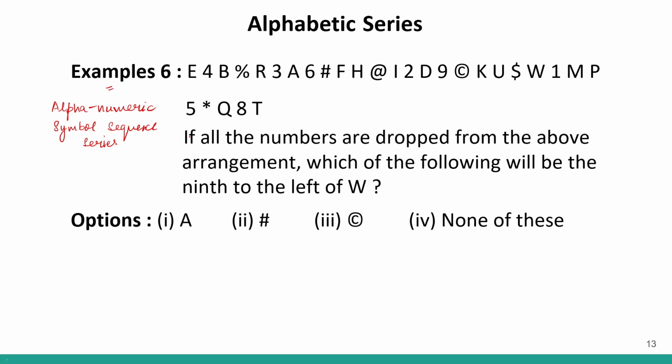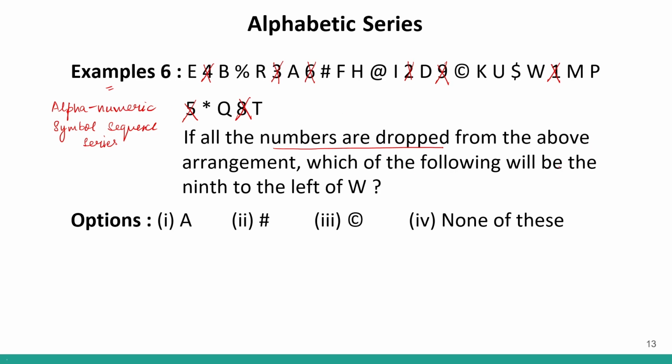So it says that if all the numbers are dropped from the above arrangement, I will eliminate all the numbers. So I will eliminate this, 6, then 2, then 9, then 1, 5, 8. I will eliminate all these. So now for me these are invisible. I will not consider them.